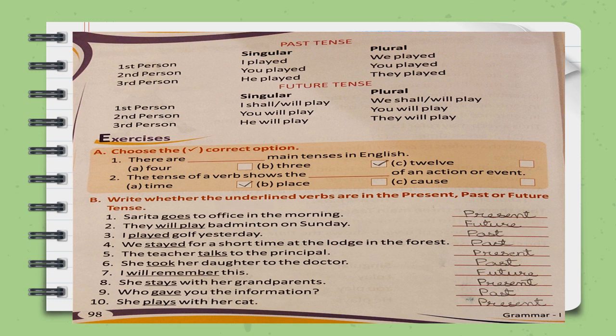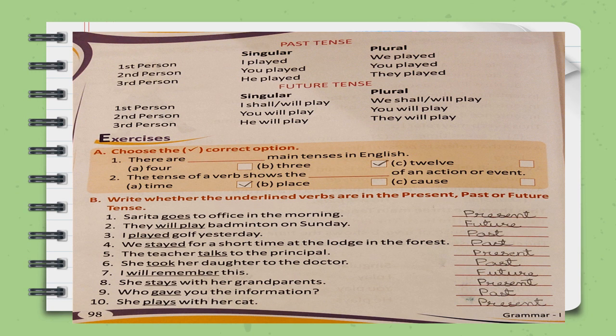She took her daughter to the doctor. Took. So this is not ending in s or es. This is not even ending in d or ed. And it is not including will or shall. So which tense is this? Children, this is the second form of the verb. Take, took. So this is past tense. When the verb is in second form, it is past tense. I will remember this. The verb is including will. So this is future tense.